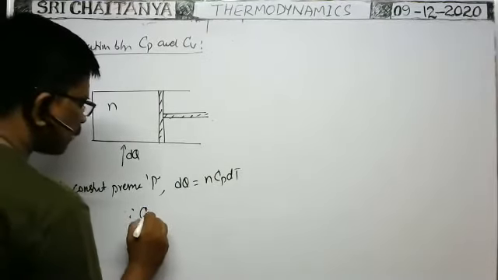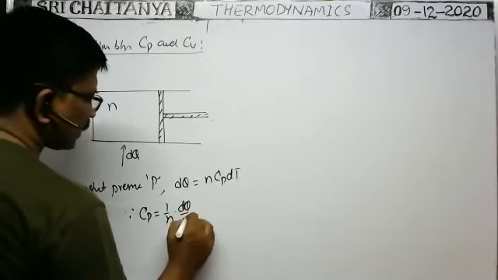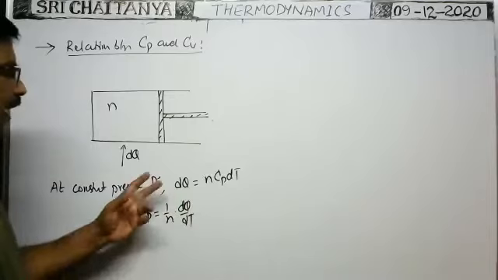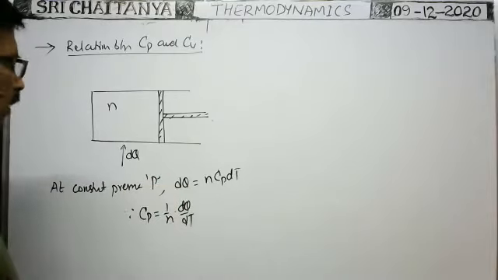Since molar specific heat at constant pressure is equal to 1 by n into dq by dT, already in kinetic theory of gases I said, from this at constant pressure, the amount of heat energy supplied is equal to nCp dT.